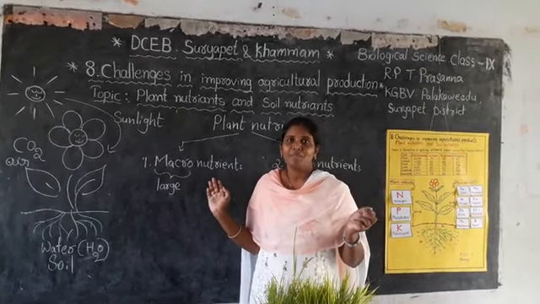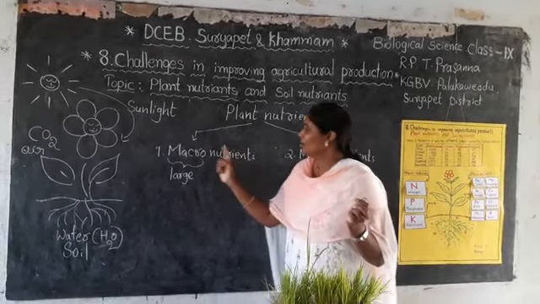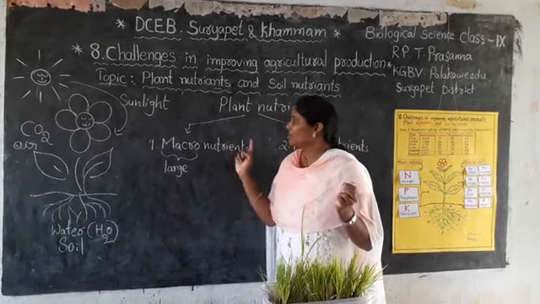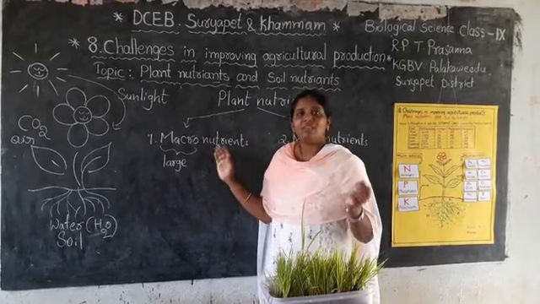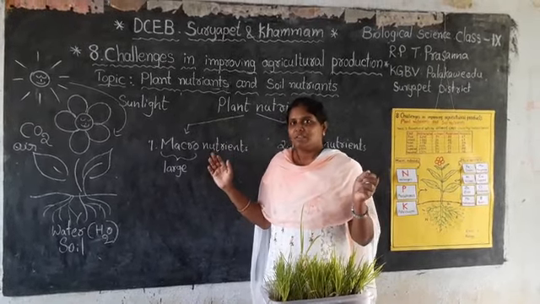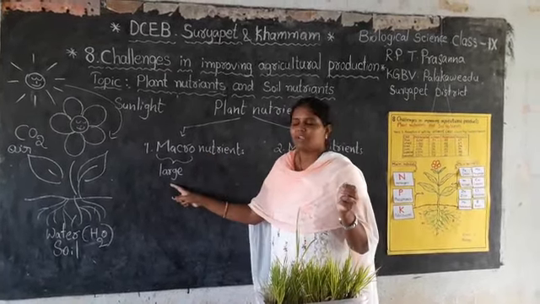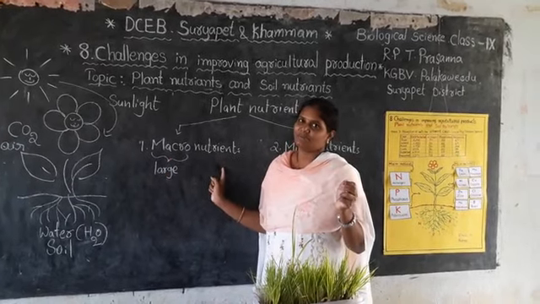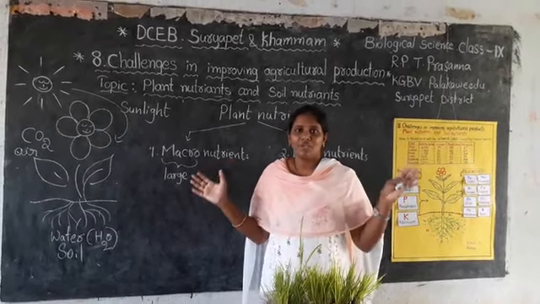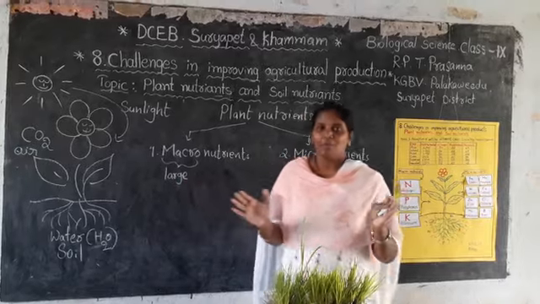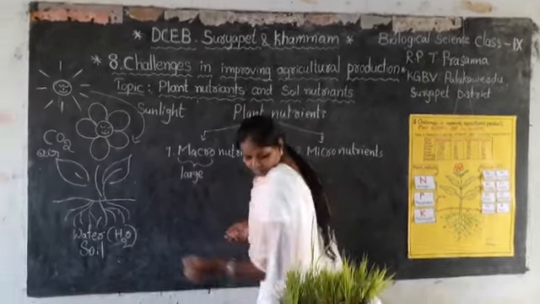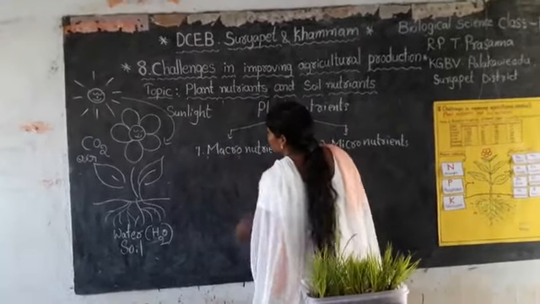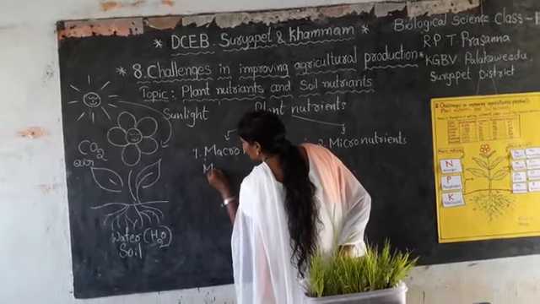Children, repeat it again. What are macronutrients? Minerals that are required in large quantities by plants are called macronutrients. Means required in larger quantities by the plants. So let us write that. Say again, children.